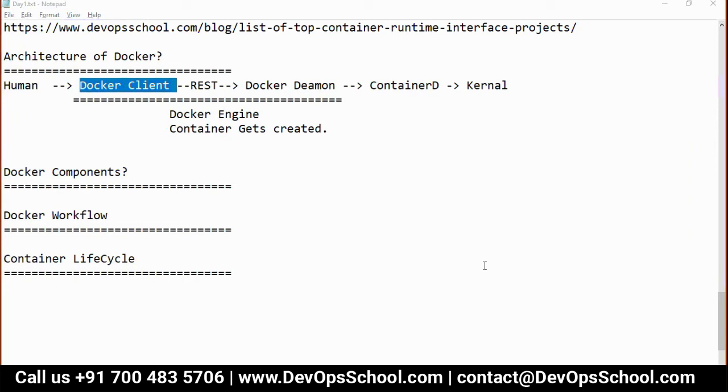Only Docker client can talk to Docker daemon because it's a REST endpoint, right? Any other client also people can use. Only Docker client, only Docker client.